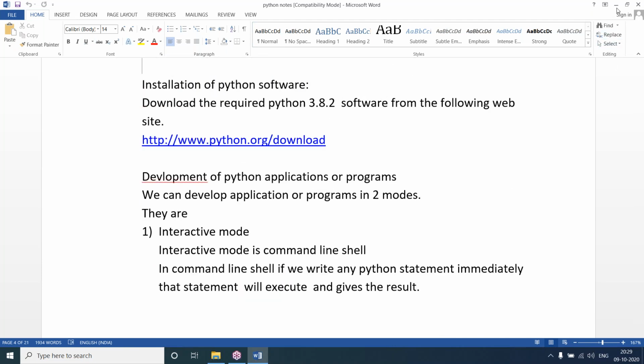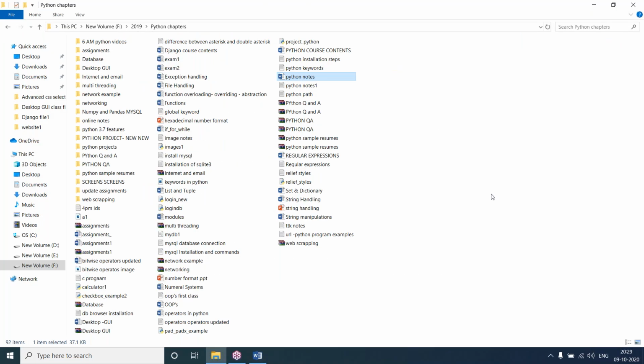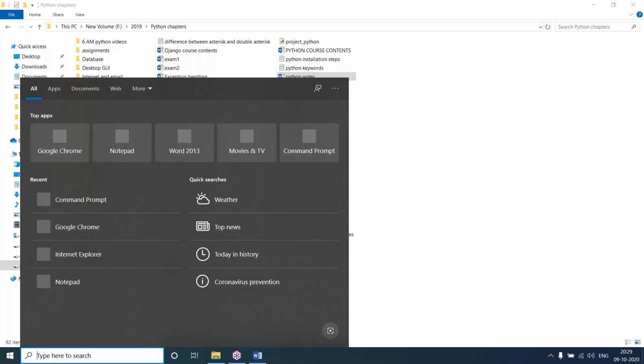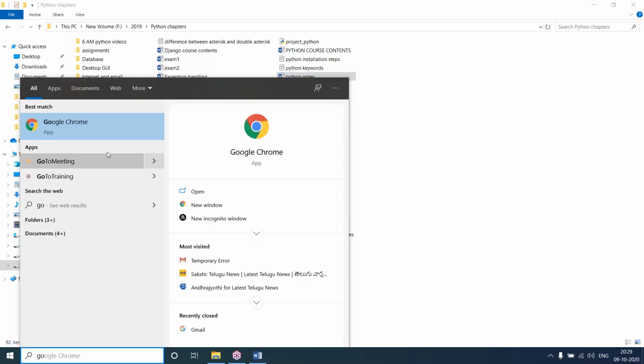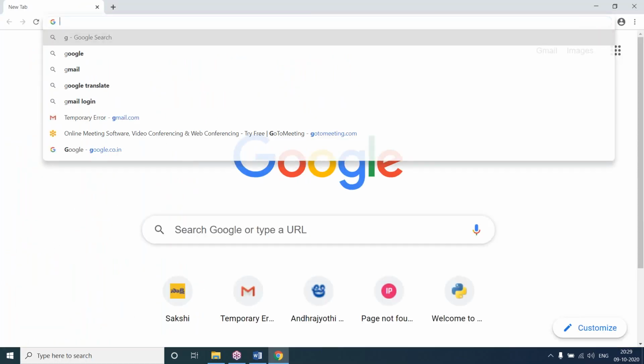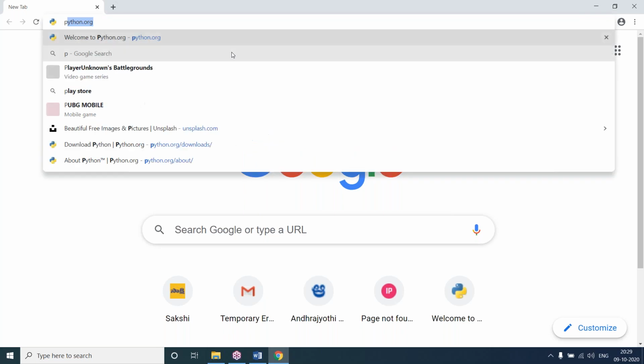So here, to download the software, in my system Python is already installed. I will uninstall that and I'll install the software again.